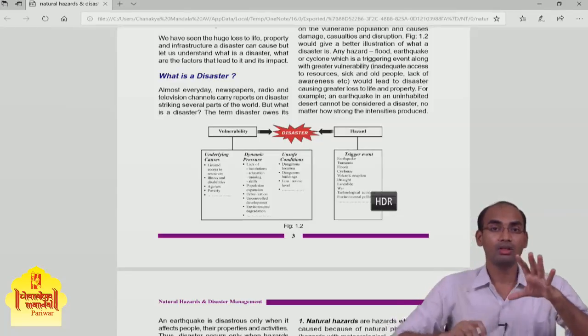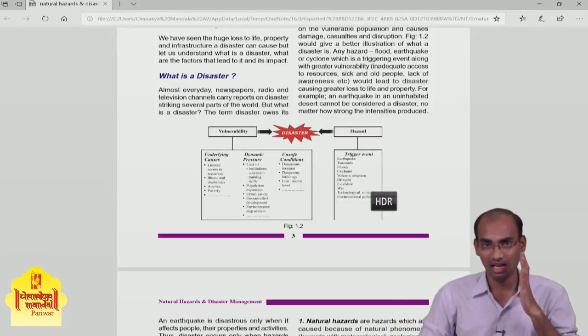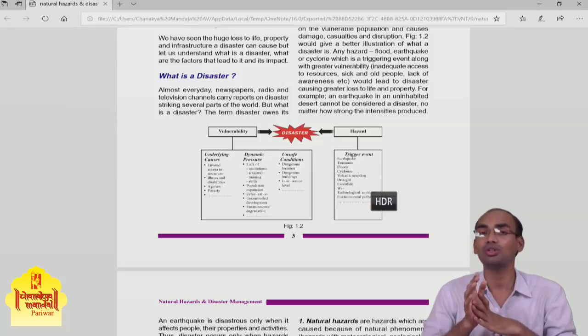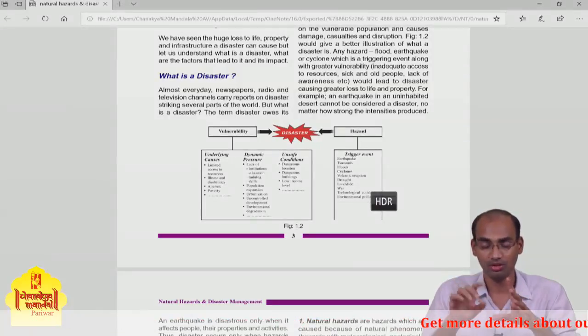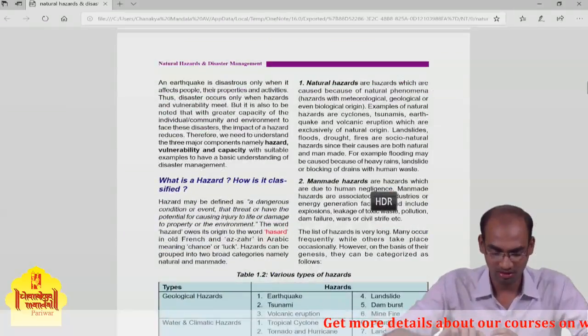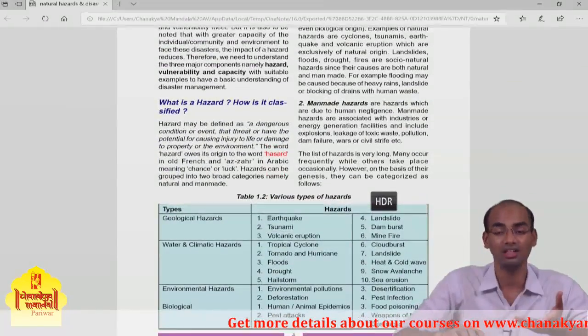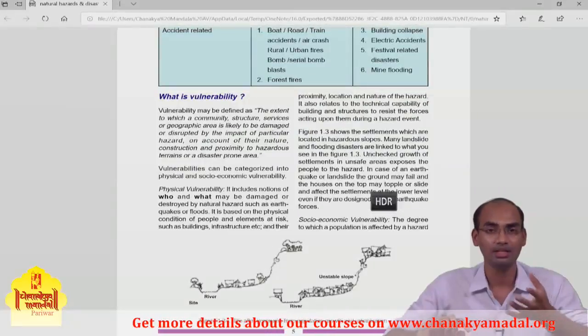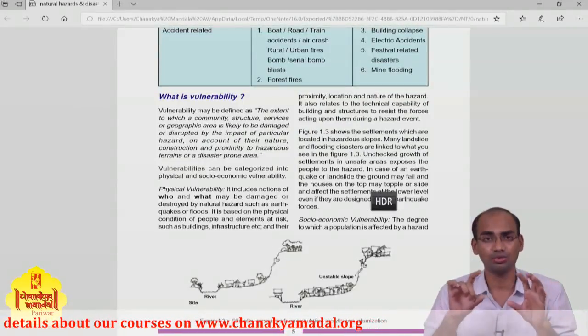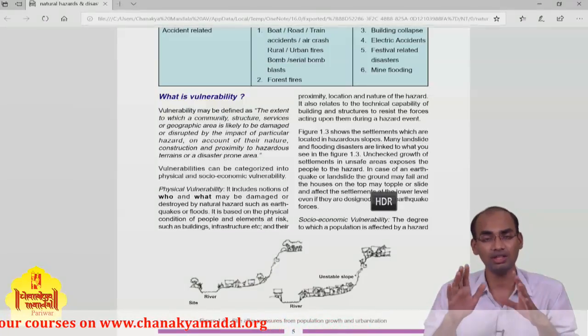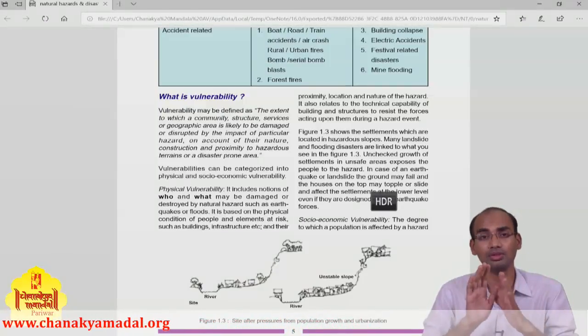So while answering questions based on basic geography, first you should give the definitions of the various terminologies in that question. So what is a disaster, what is a hazard, what is vulnerability. One should clear those terminologies in the first part of your answer.